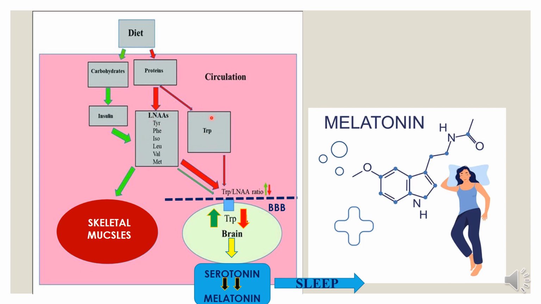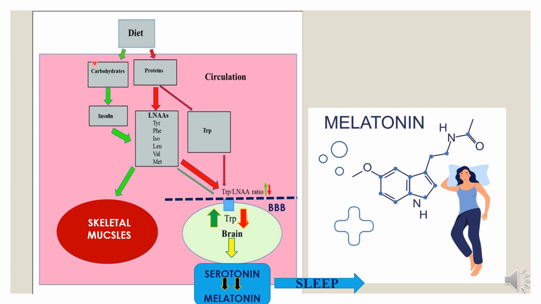Because tryptophan is so bulky and all these amino acids have the same transporter to take them from circulation to the brain, tryptophan cannot enter the brain, so there is less tryptophan, and because of this, the neurotransmitters serotonin and melatonin concentrations are low.